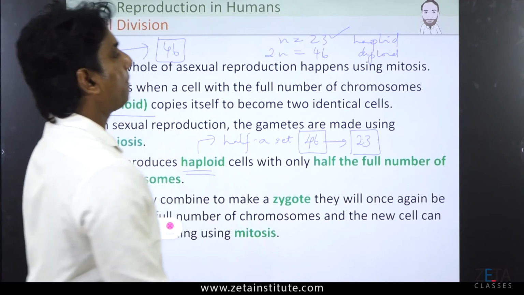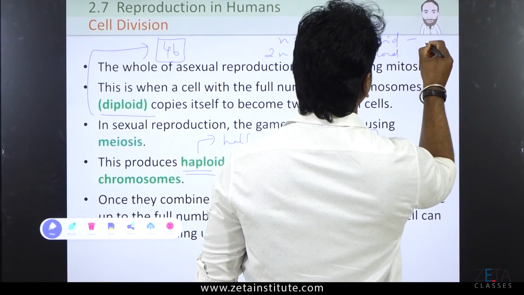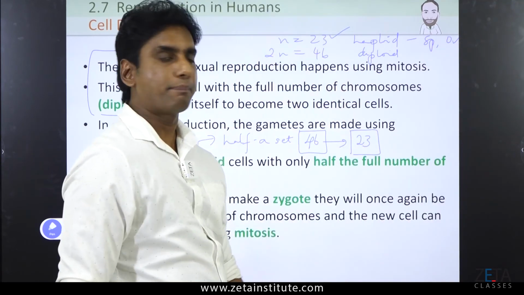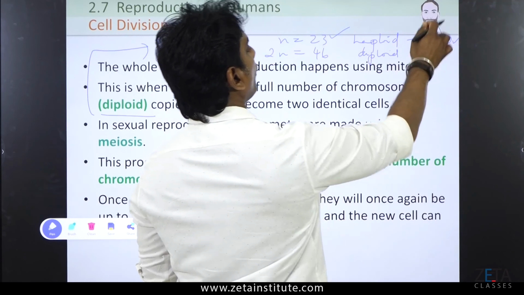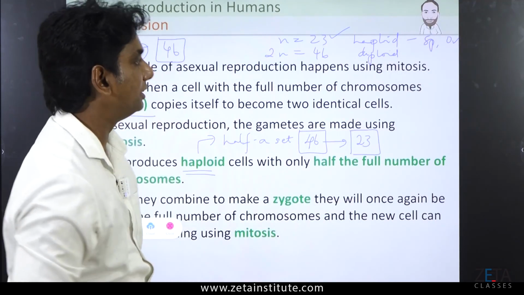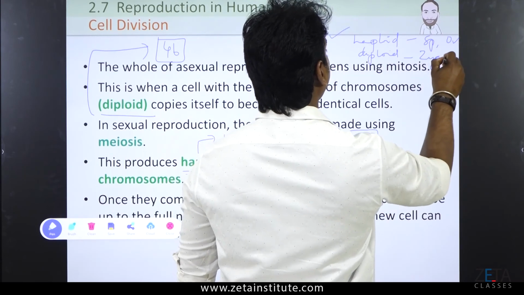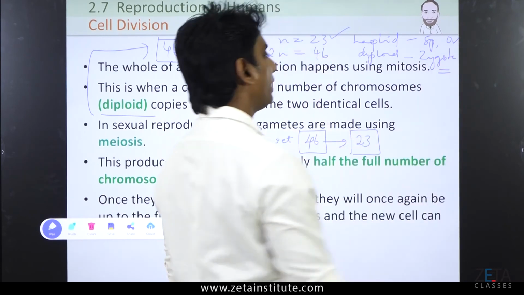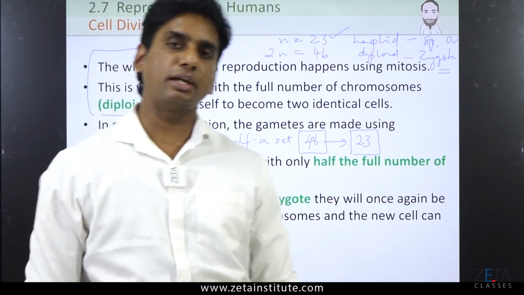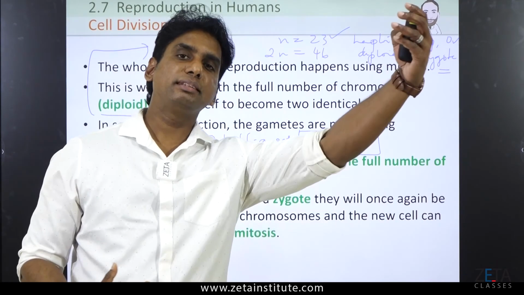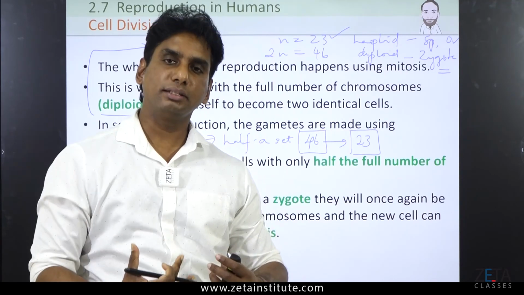Here, a haploid has to be the gametes. So, sperm or ovum is haploid. When both the sperm and ovum unite during fertilization, 23 plus 23, a diploid will be the zygote. So, the child formed from the zygote will be diploid, having 46 chromosomes. 23 from the father, 23 from the mother.